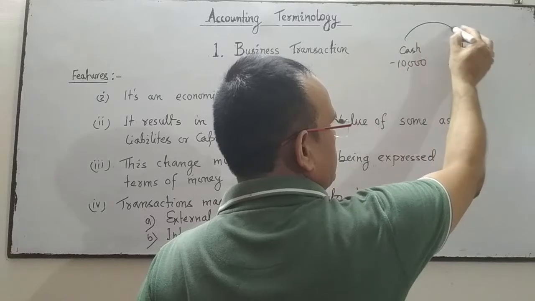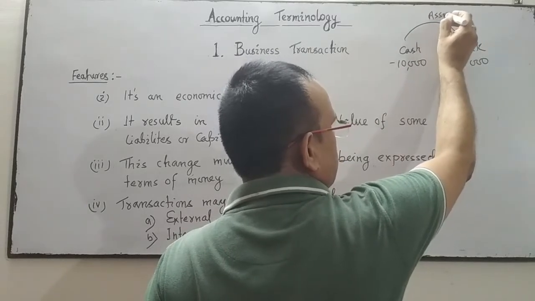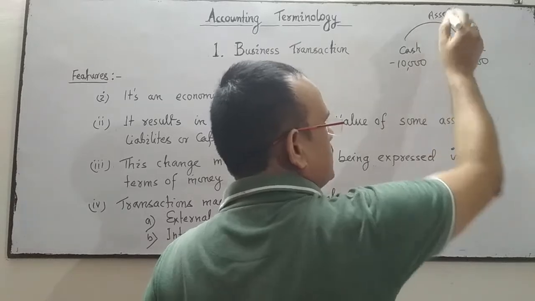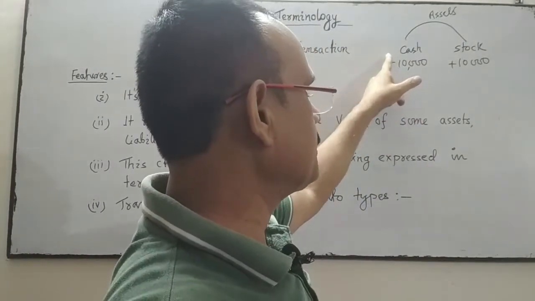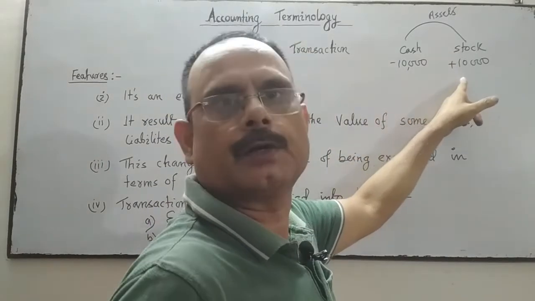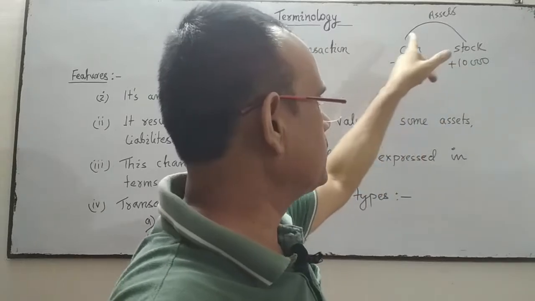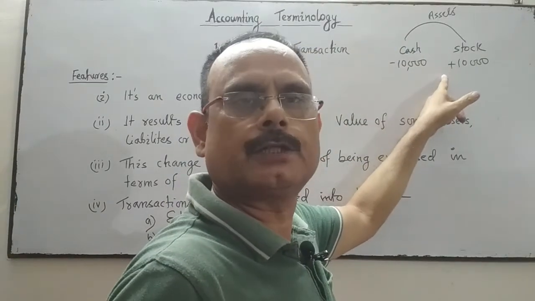Both cash and stock are assets. So the value of one asset, cash, is decreased by 10,000, whereas stock is increased by 10,000.